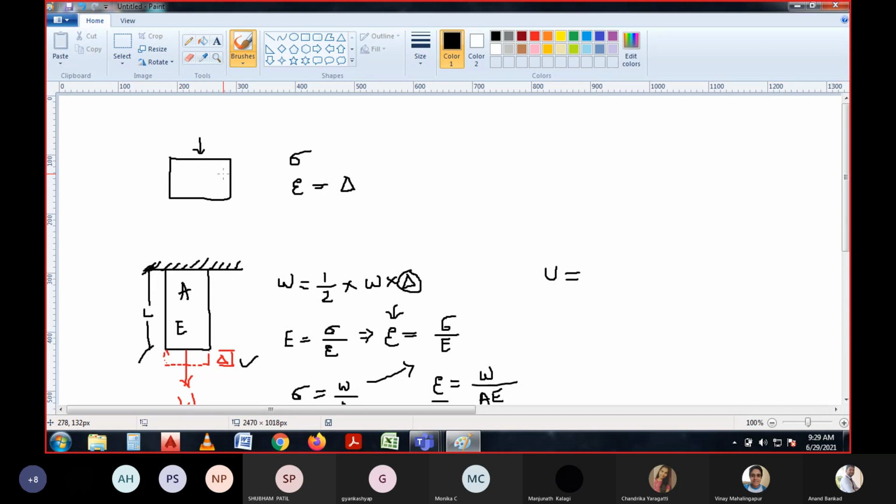In this period of time, the body will absorb the stress and will not allow itself to deform. The capacity of this body can be referred to as strain energy, or else you can take a general example. If a person is capable of running for a kilometer, after that he will get tired.